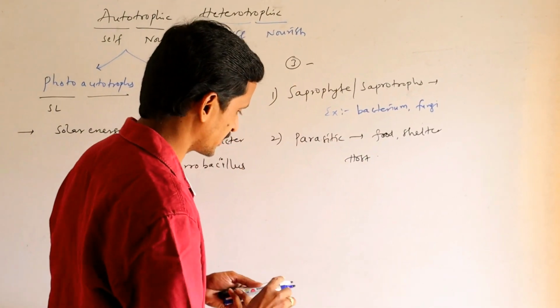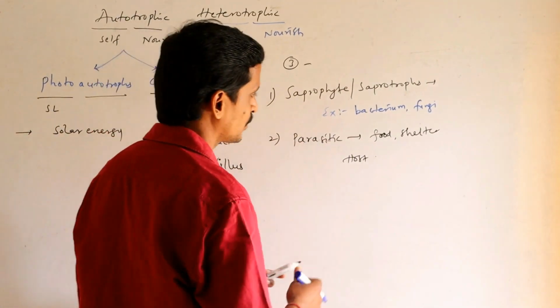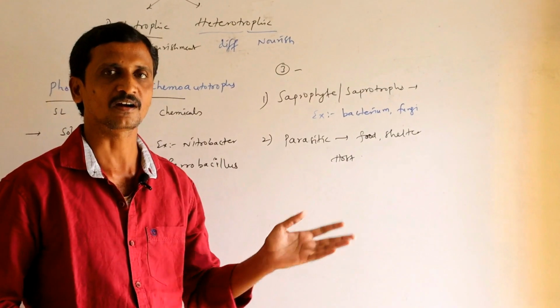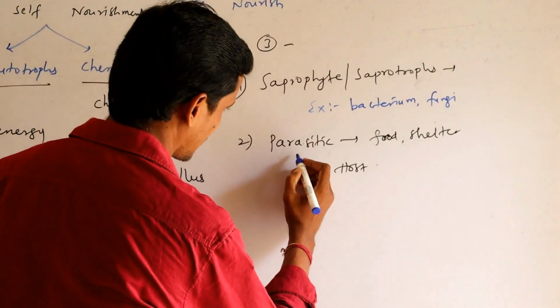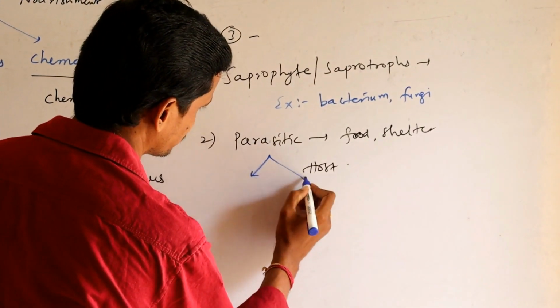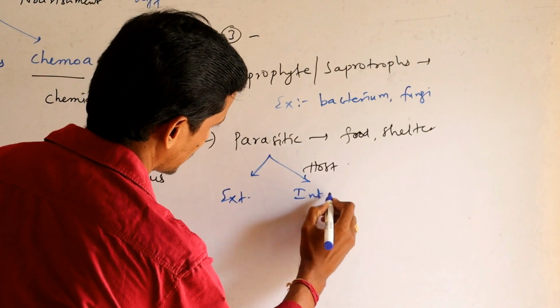So here, a parasite either depends on the host outside of its body or inside of the organism. Based on that, parasites are of two types: external parasite and internal parasite.